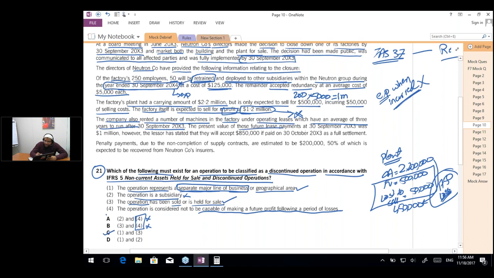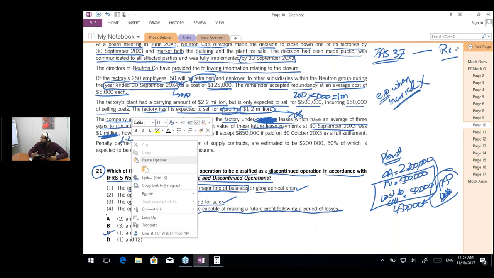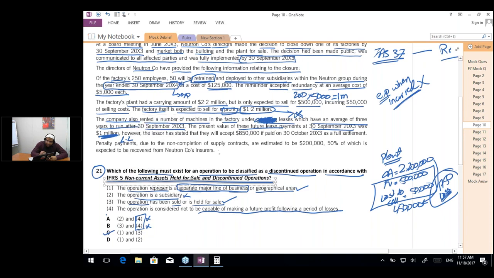The operating lease is something that has been outdated now, so I'm removing this. The company has also rented a number of machines in the factory under leases, which have an average of 3 years to run after 30th September 2023. The present value of these future payments at 30th September 2023 was $1 million. So the lease liability is $1 million. Yes, Harsh, I will show the rules later so that you can take the snapshot.